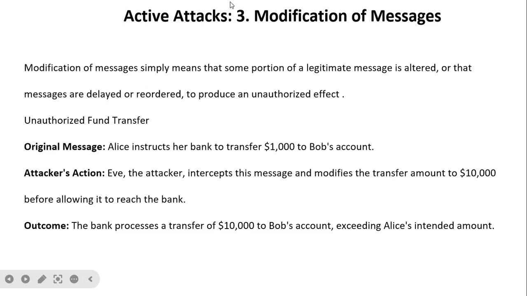The third attack is modification of messages. Modification of message simply means that some portion of a legitimate message is altered, or that messages are delayed or reordered, to produce an unauthorized effect. For example, take the example of a fund transfer. Original message: Alice instructs her bank to transfer $1,000 to Bob's account. If the attacker intercepts this message and modifies the transfer amount from $1,000 to $10,000 before allowing it to reach the bank, the bank processes a transfer of $10,000 to Bob's account, exceeding Alice's intended amount.